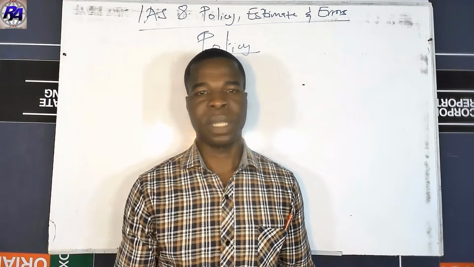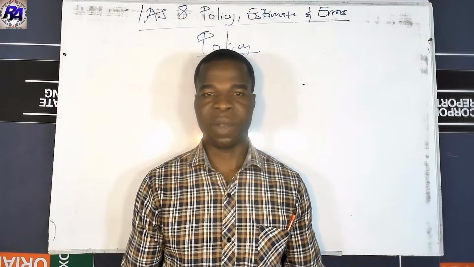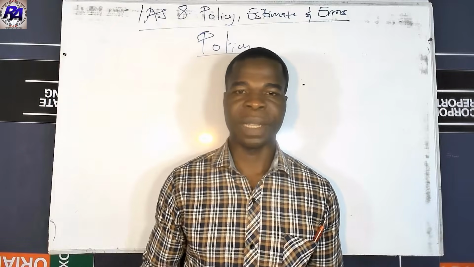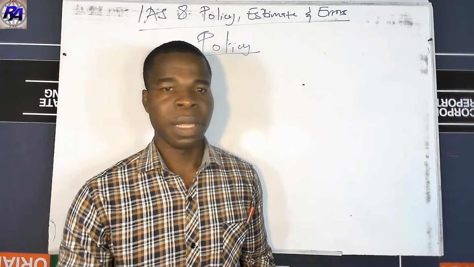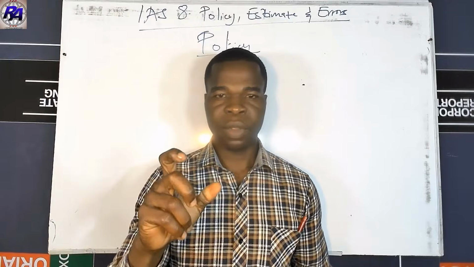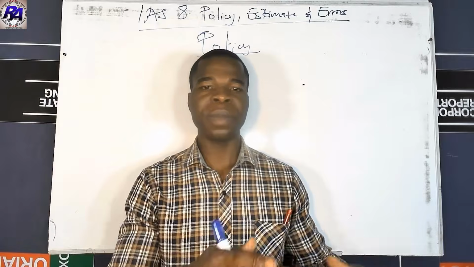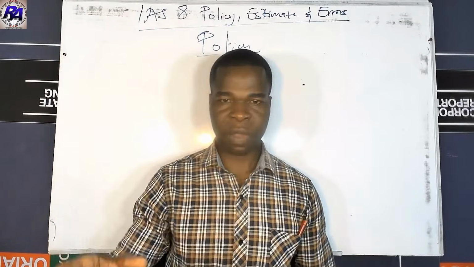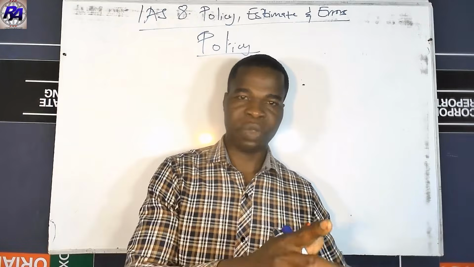Then we will look at what is the change in estimate and how to account for it. And then we look at errors and how to account for the errors as well. So in this case, let's start from the selection of a policy. At any given point in time, if an entity wants to apply a specific policy on some transaction or other events or conditions, then the entity must first find out if there is an accounting standard that prescribes its treatment